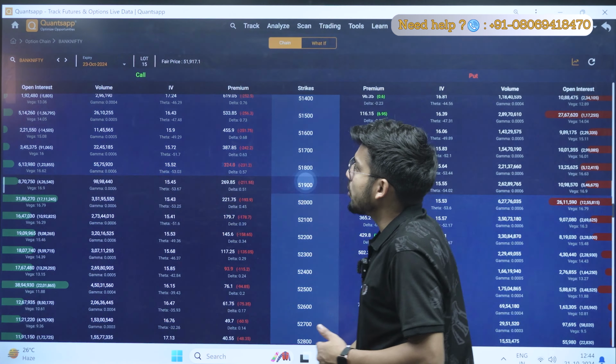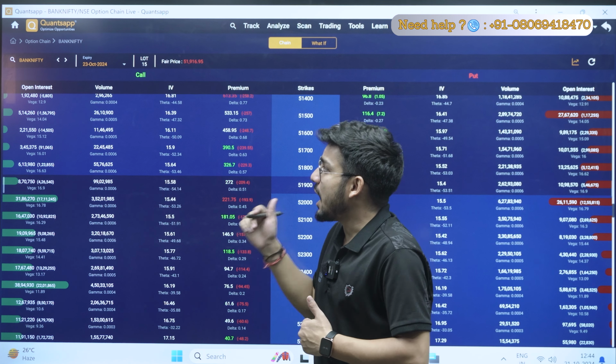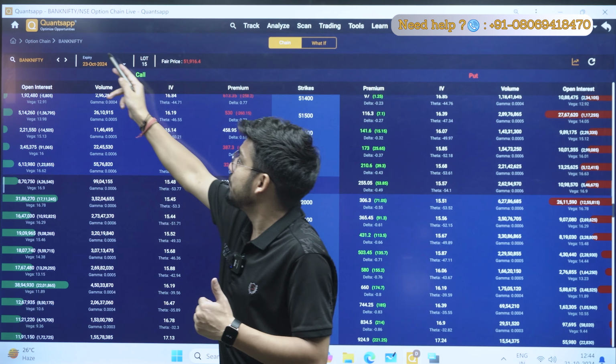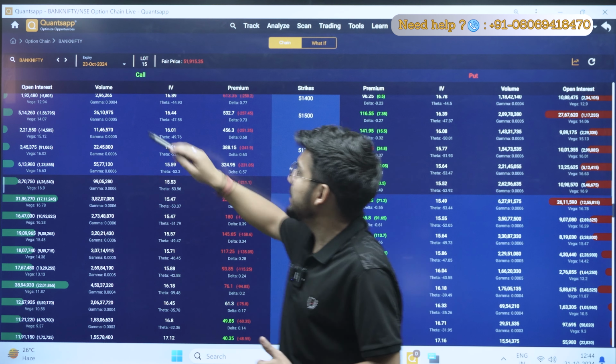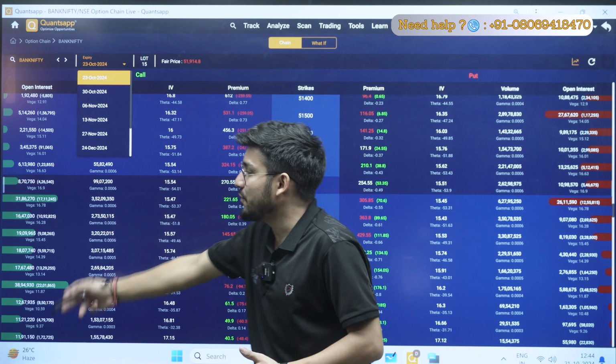Okay, so in the option chain I am analyzing Bank Nifty, the expiry is 23 October, right? It means whatever strike price I will analyze, it will tell me how much it can move in the upward or in the negative direction till 23 October 2024, right? If I change the expiry, my IV will also change, my Vega will also change.